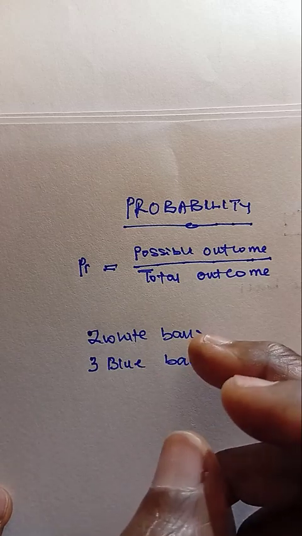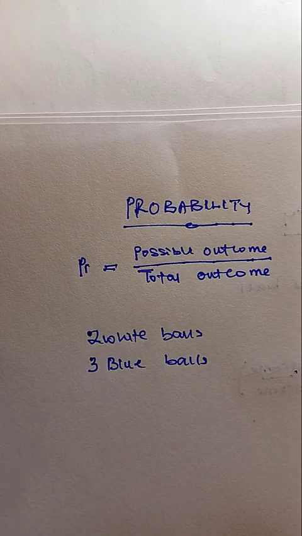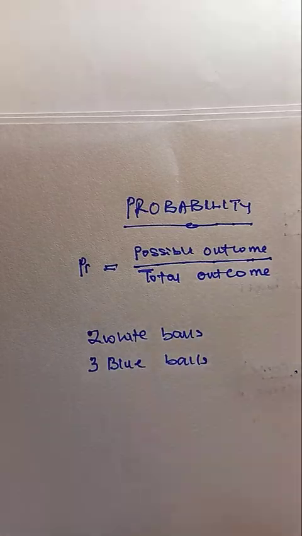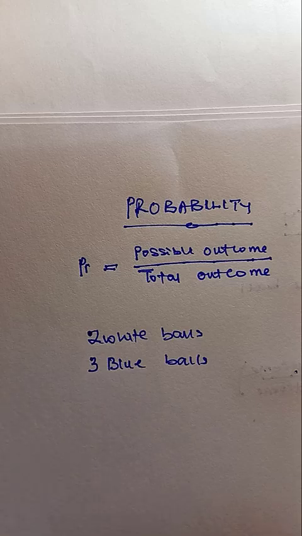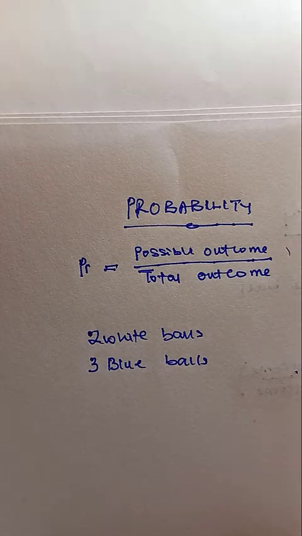So without knowing that these items are white and blue, if you want to pick out a ball from that box, the chance that you will pick out a white ball is the possible outcome, and the total outcome is the two white balls and the three blue balls.